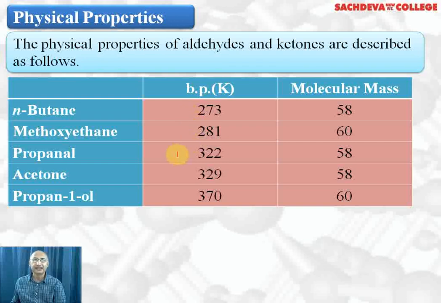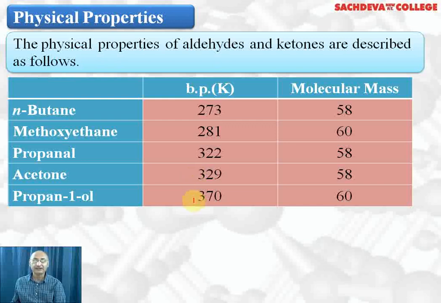Propanal has higher than ether as well as hydrocarbon because of dipole-dipole attraction due to polarity. Ketones have slightly higher boiling point than aldehydes because of two alkyl groups which have more surface area, therefore more van der Waals force of attraction.